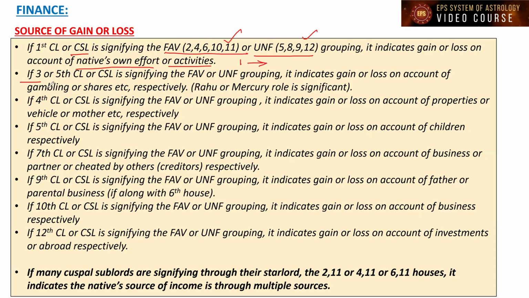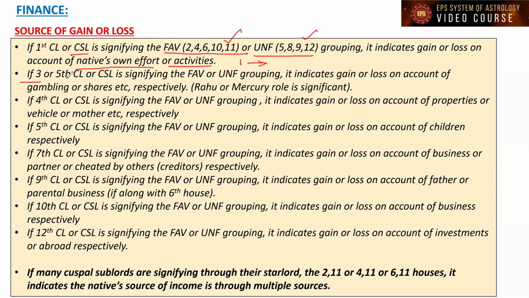Suppose now let us go to the third house. Third or fifth cuspal lord or cuspal sublord signifying these favorable 2, 4, 6, 10, 11, or unfavorable groupings.